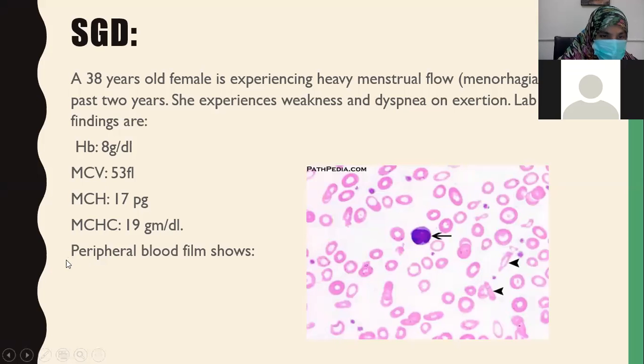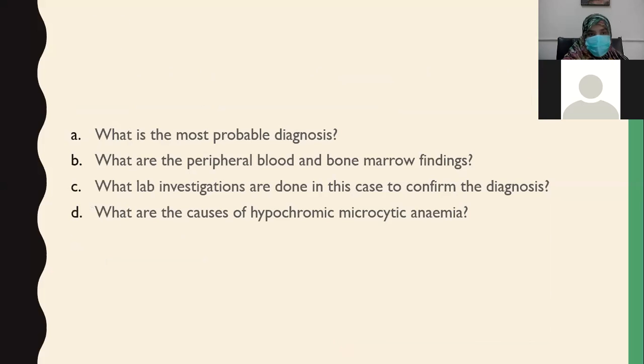MCHC is also given. Peripheral blood film shows this picture. So in this picture, what you can appreciate, you can see these cells: anisocytosis, that is, the cells are of variable size and shape. Poikilocytosis is variability in shape. So you can see these pencil cells. This is another pencil cell. The cells inside have hypochromia and microcytosis. So this takes you towards the diagnosis of iron deficiency anemia.